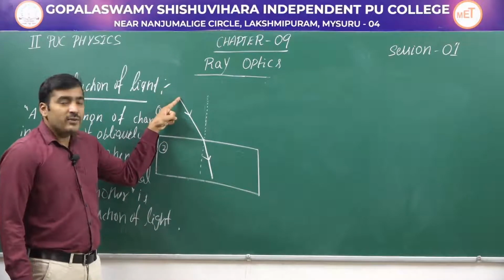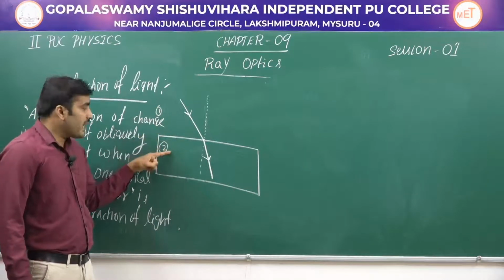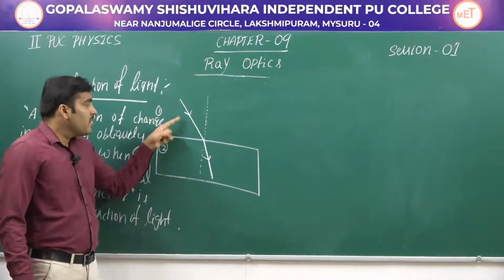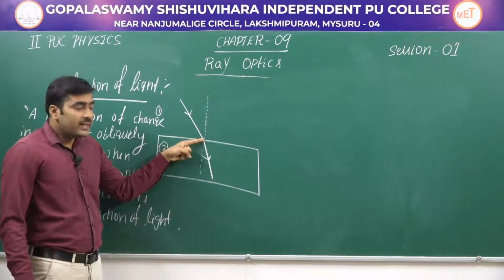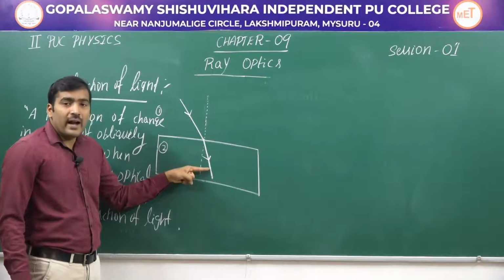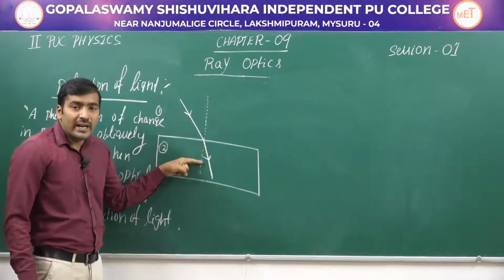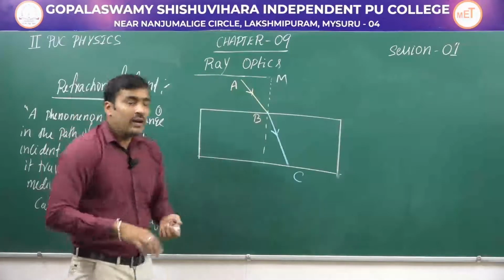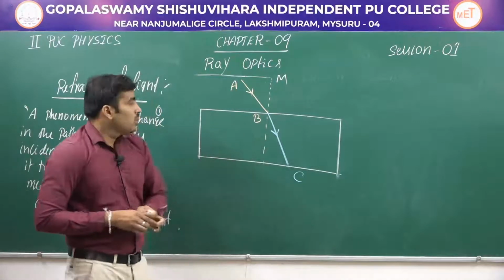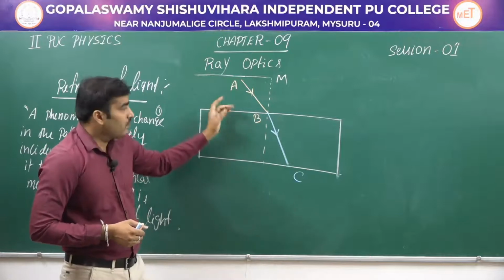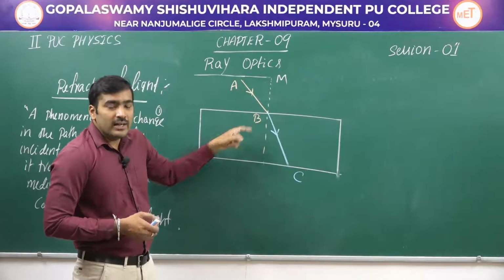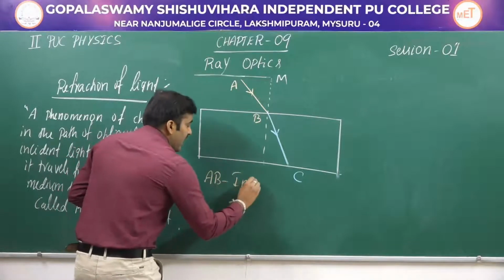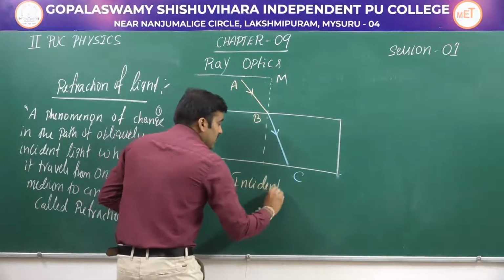See, this is a light which is incident from the first medium to the second medium. When the light is entering from the first medium to the second medium, at the point of incidence it slightly changes its path, and this change in path of light is what we call refraction of light. Well, from this diagram you can understand refraction. See, AB is the incident light. This AB is known as the incident light. Let us write that: this is the incident light.